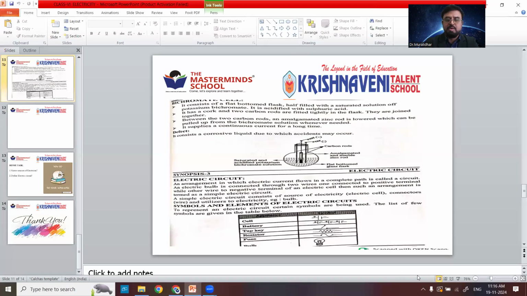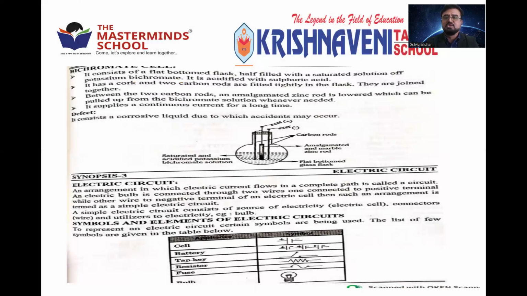Hope you are clear about the basics of electricity, up to the conductors, insulators and all. Right. So we have finished with synopsis 2, which is our syllabus for test 5. So only synopsis 1 and synopsis 2 are there. You prepare well. You turn back to the worksheets and you can solve the worksheet also. In the next class, again, we'll try to discuss the worksheets.